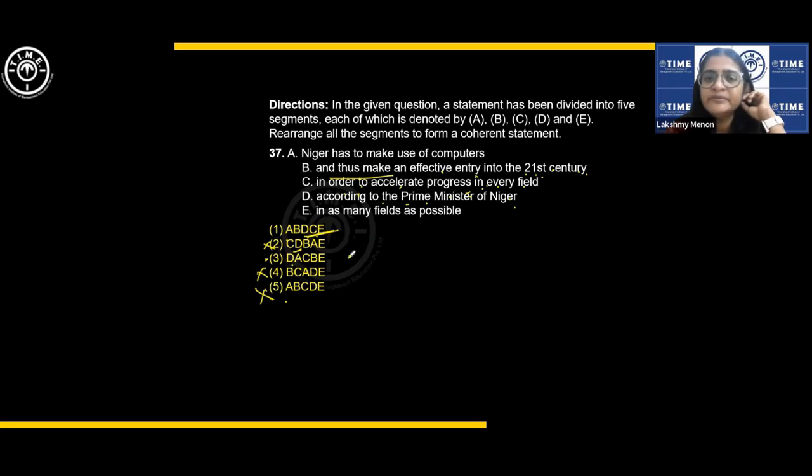Let's try it again. According to the Prime Minister of Niger, Niger has to make use of computers in order to accelerate progress in every field and thus make an effective entry into the 21st century in as many fields as possible. Not very perfect, but this is the best among the given options. Fine?